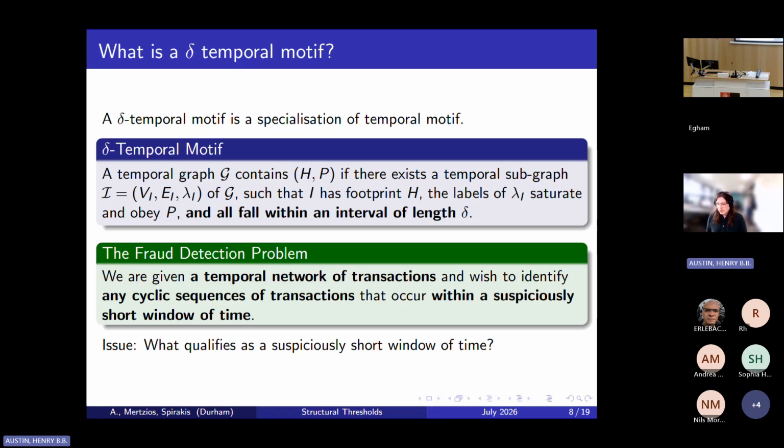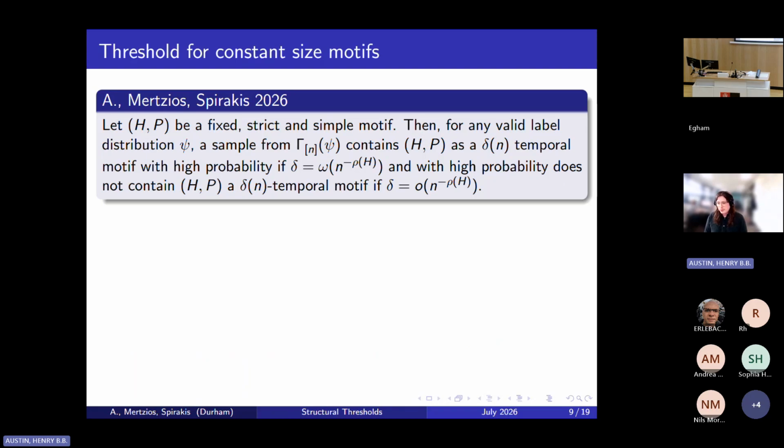And what this corresponds to is finding temporal motifs on a cycle footprint with a time-respecting ordering and a very, very small delta such that they are still instances. How small that delta is precisely motivates one of the main things that we want to show in this talk, which is what the existence thresholds in terms of the time window are for specific motifs. And this is something that we were able to do.